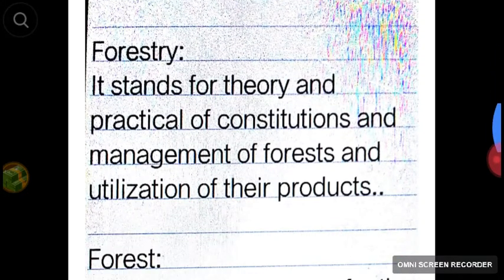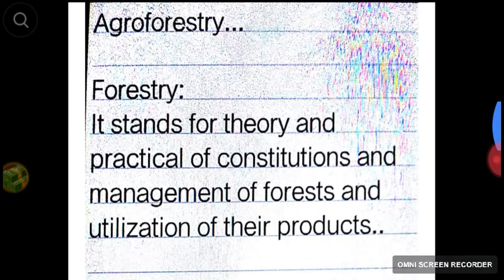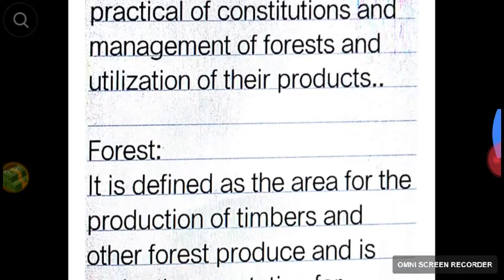Agroforestry. First of all, what do you mean by forestry? It stands for the theory and practical of constitutions and management of forests and utilization of their products.